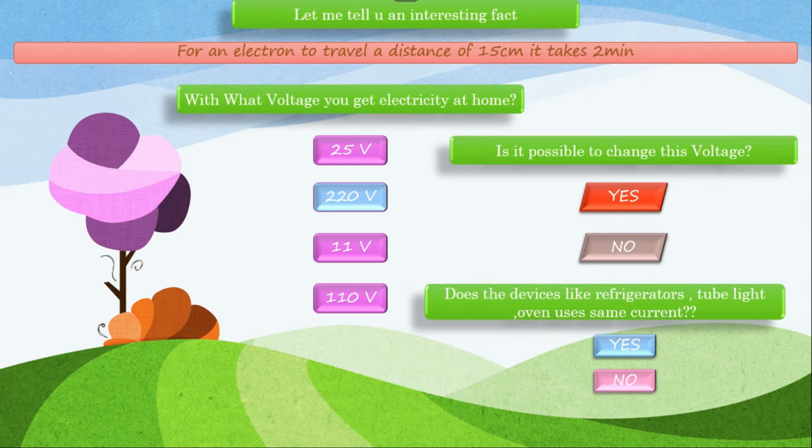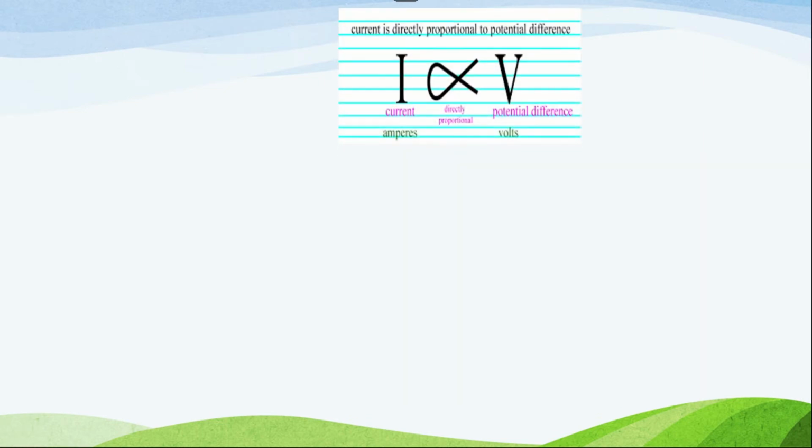According to Ohm's law, we know what is Ohm's law. According to Ohm's law, the voltage is directly proportional to current. But now you need to think that if voltage is constant, the current will also be constant. Then how can we supply different current for different devices?